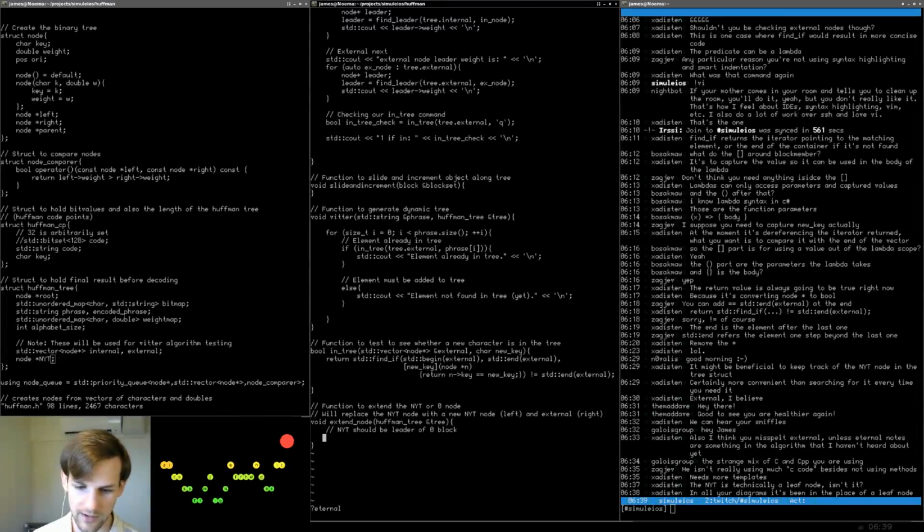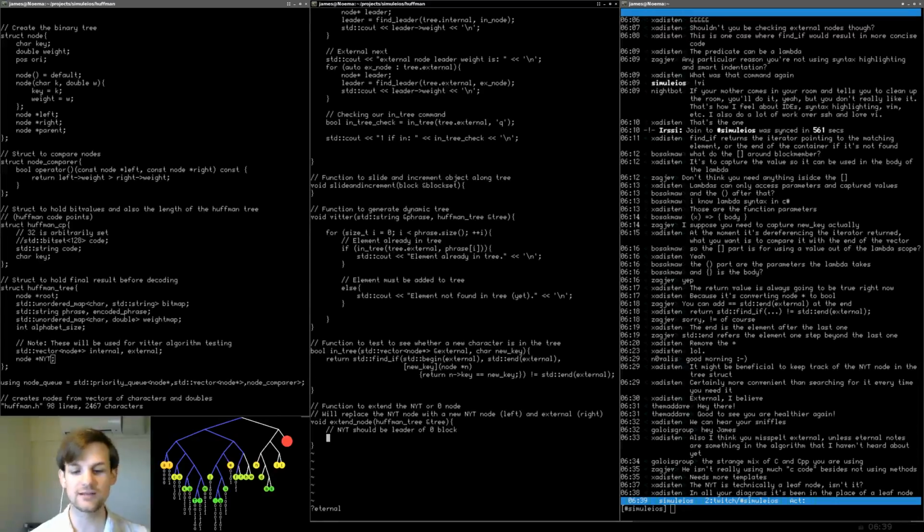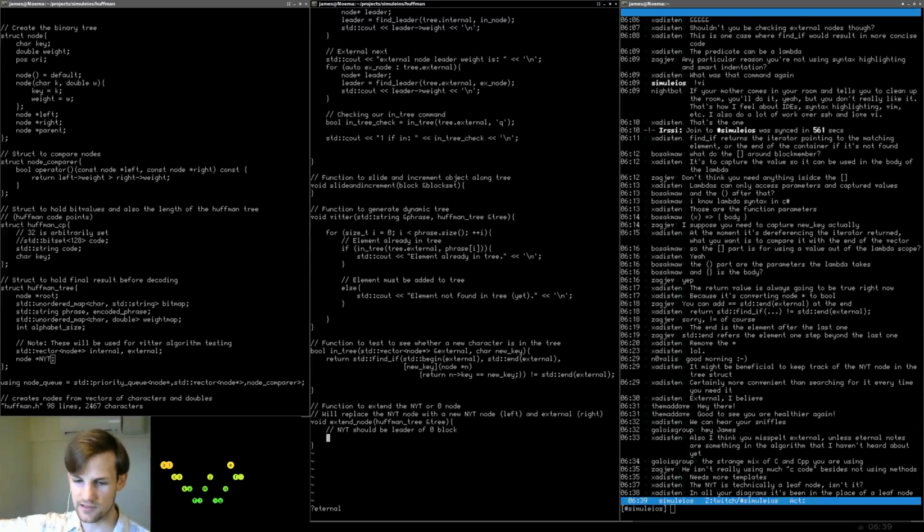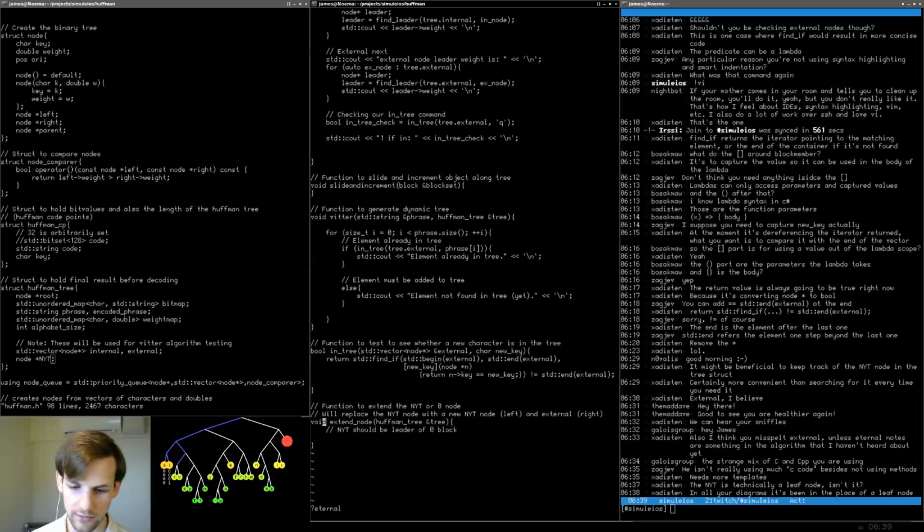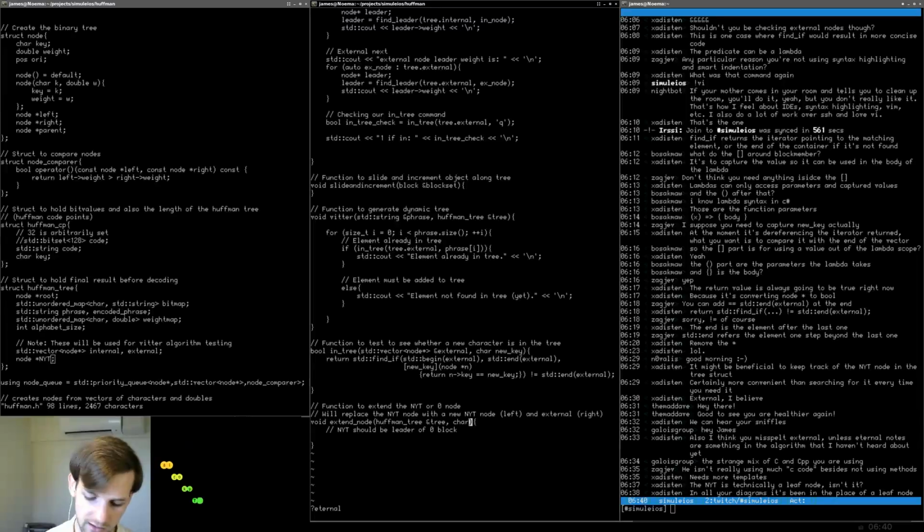So let's go down here. We have the not yet translated node. What we're basically going to do is move the not yet translated node such that it now has an internal node as a parent and a sibling that is an external node for the character that we're reading in. So we have extend node, and not only do we need the Huffman tree, we also need a new character.